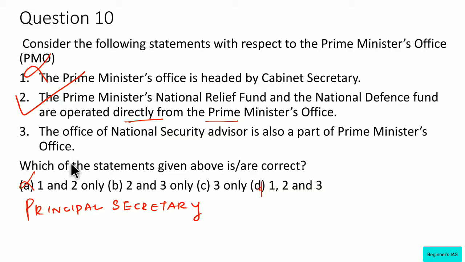What about statement number 3? The National Security Advisor is the senior official of the National Security Council of India and a chief advisor to the Prime Minister of India on national and international security policies. Yes, this is part of the Prime Minister office. Therefore, answer would be B, 2 and 3 only.